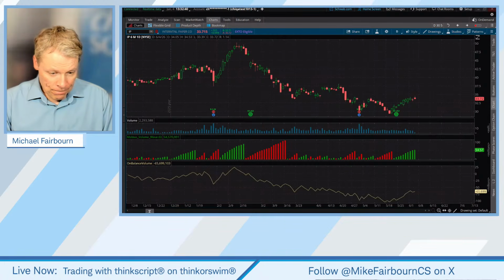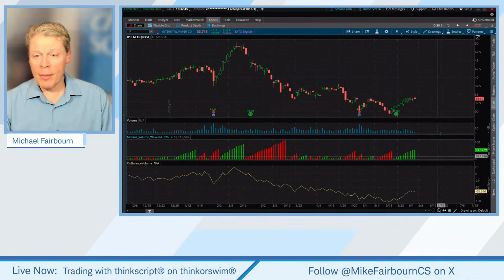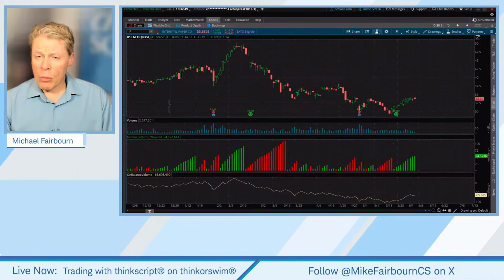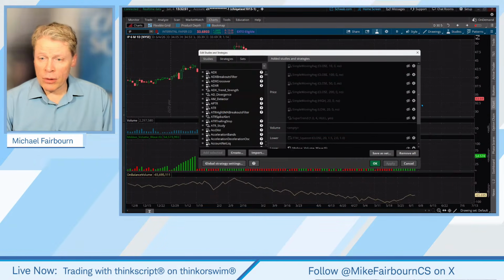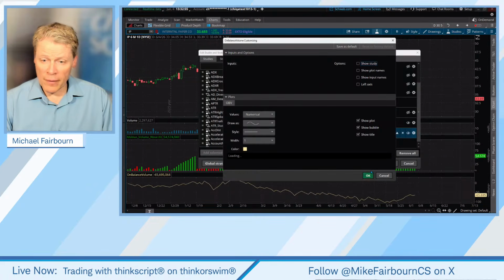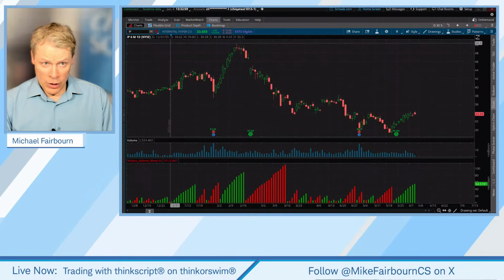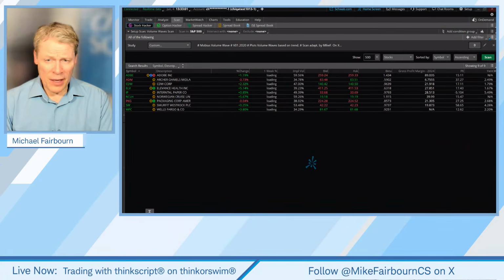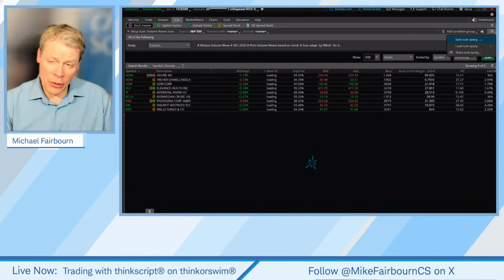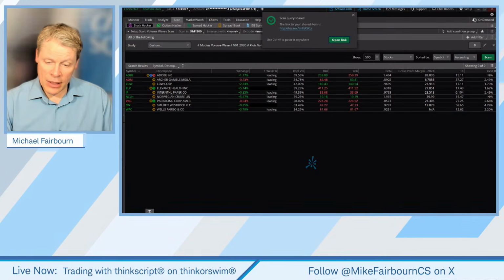All right. Well, we'll wait on the comments in the chat. But there you go, there's on balance volume. I think it's a good comparison to have on there, just to keep an eye on it. I want to focus in on this right now, but let's get that scan over there so you guys have it. So let me just share that. Again, scripts aren't guaranteed for timeliness or accuracy, but let's share that scan. There it is, and you guys know how to put it in.